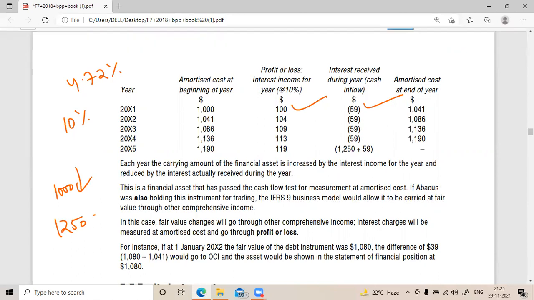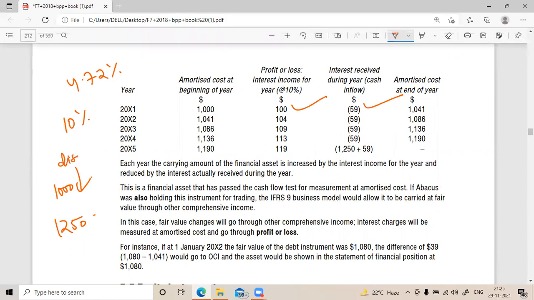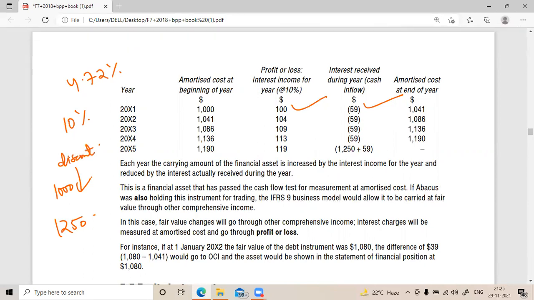They bought at $1,000, sir. Is it a discount bond or a premium bond? It's discounted. Why discounted? Because the company is paying less; the market value has decreased. So they bought it for this value, and they will get this.